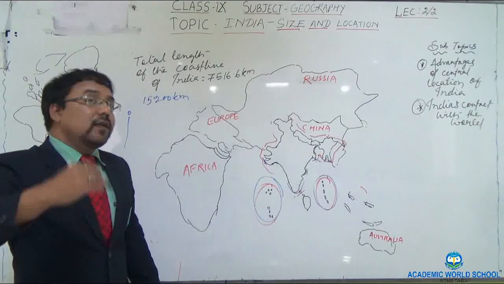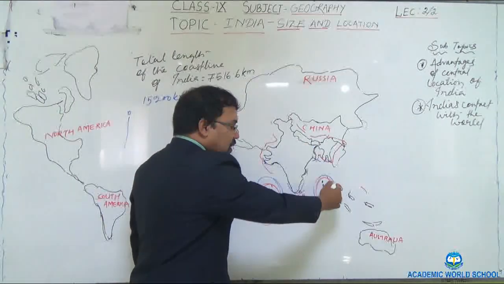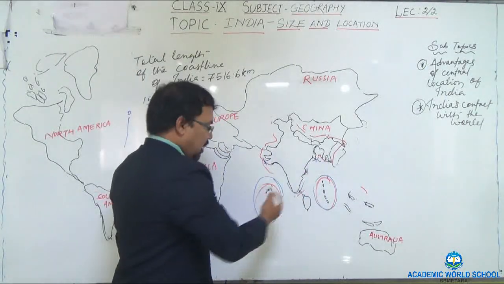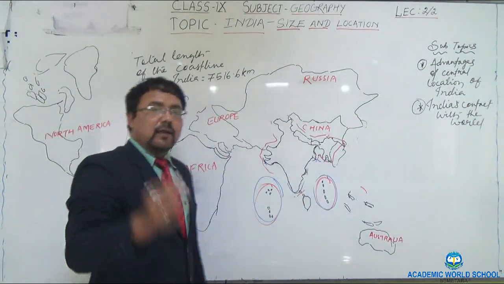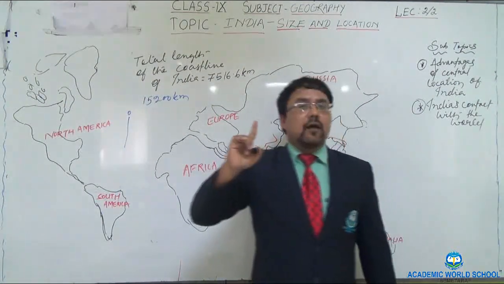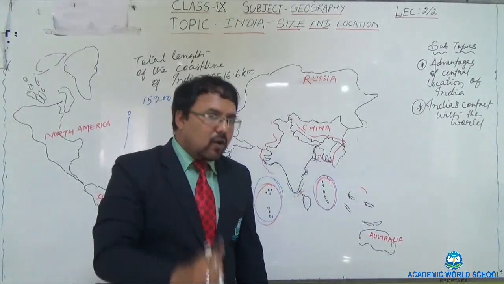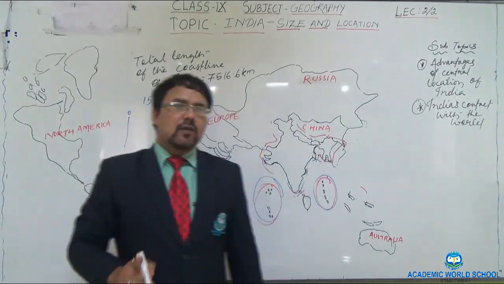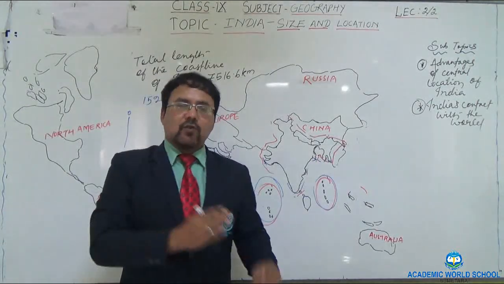Next, when we talk about Indian Union, it includes the mainland of India and then Andaman and Nicobar Island and Lakshadweep. So the mainland of India and Andaman and Nicobar Islands and Lakshadweep together constitute the Indian Union. So there is a difference between the mainland of India and the Indian Union. When we talk about the Indian Union, it means the mainland of India, Andaman and Nicobar Island and Lakshadweep. And when we talk about the mainland of India, it means only the mainland, excluding Andaman and Nicobar Island and Lakshadweep.